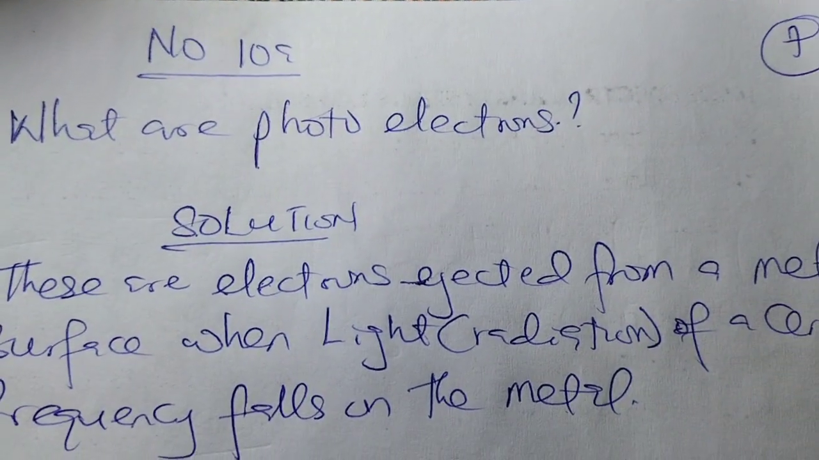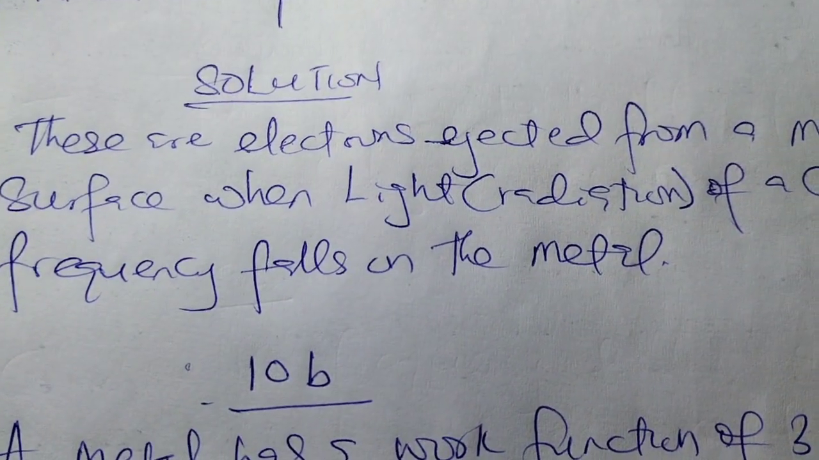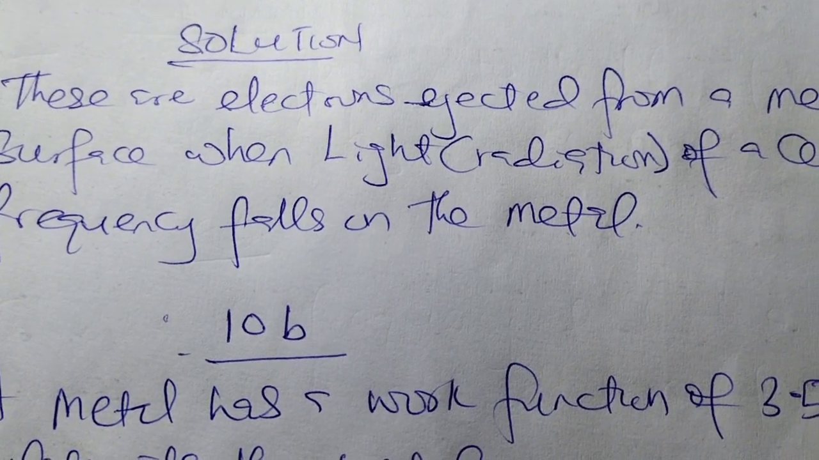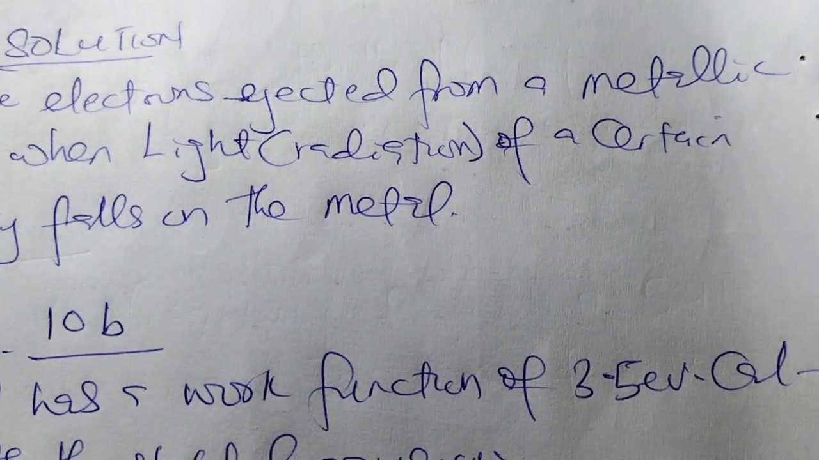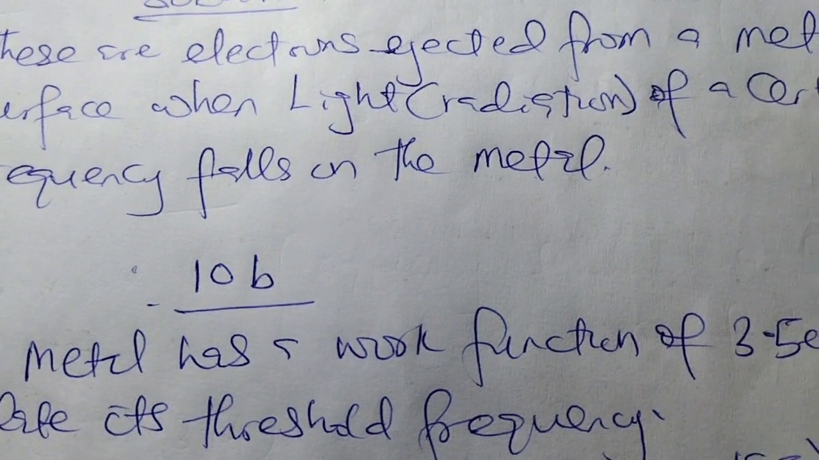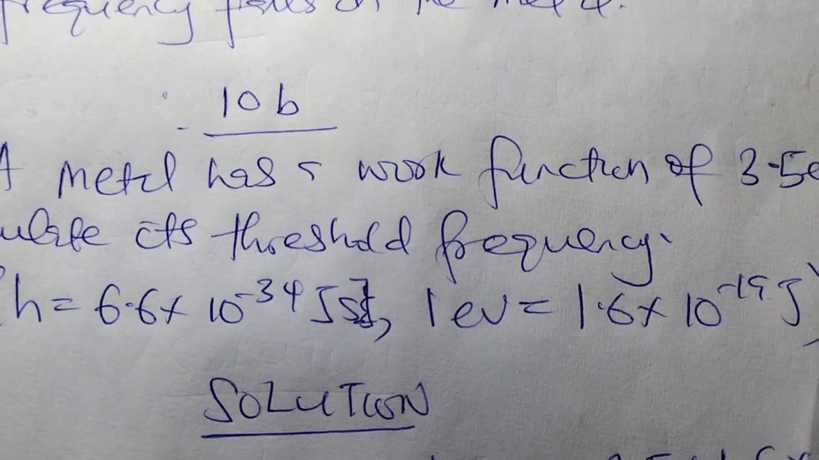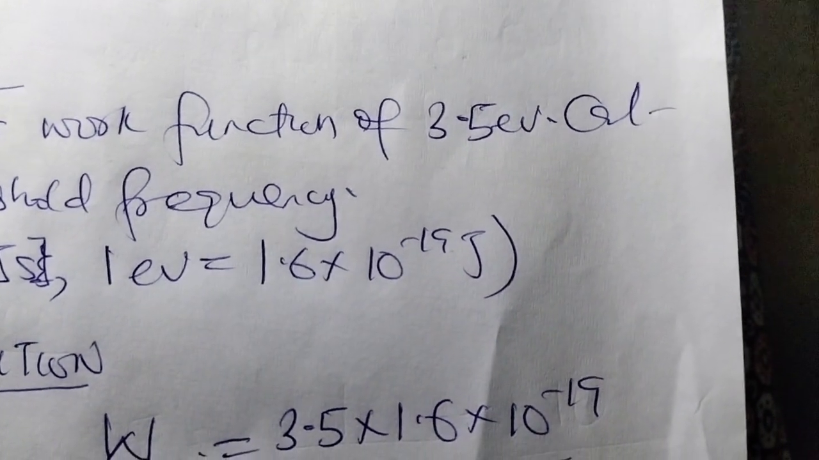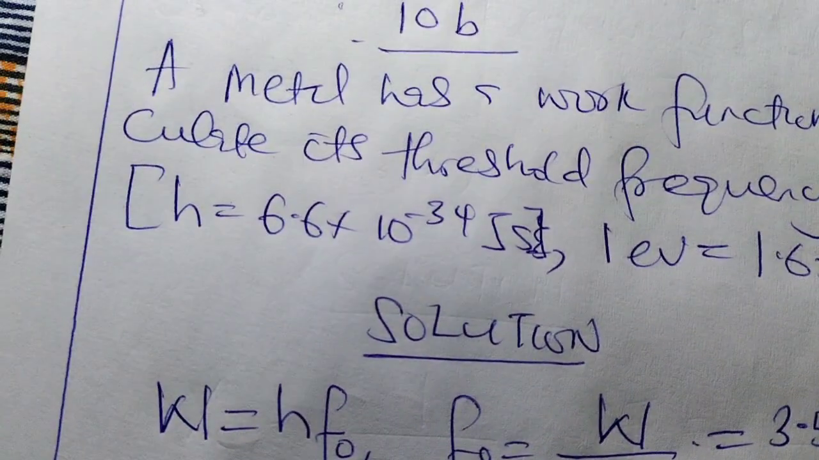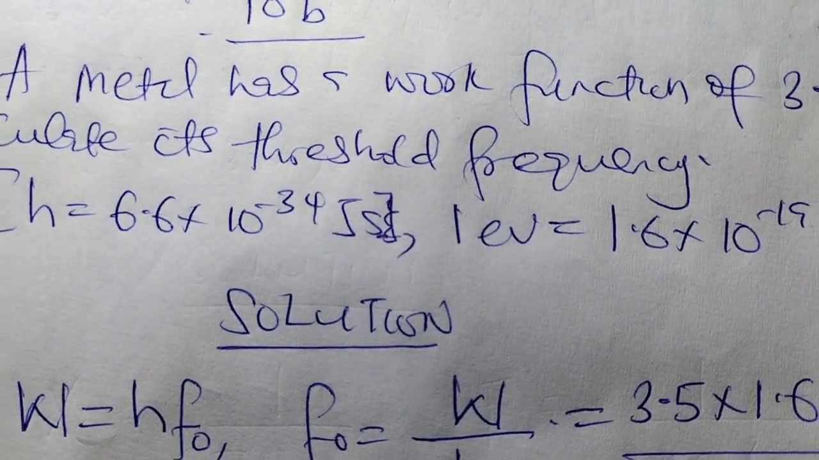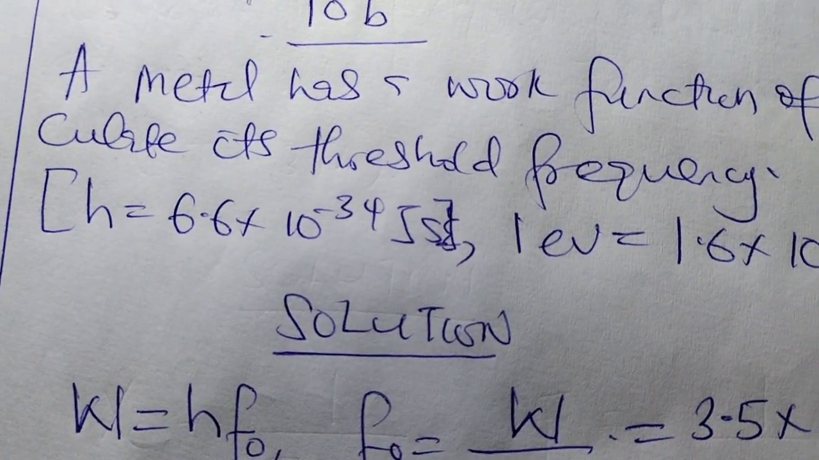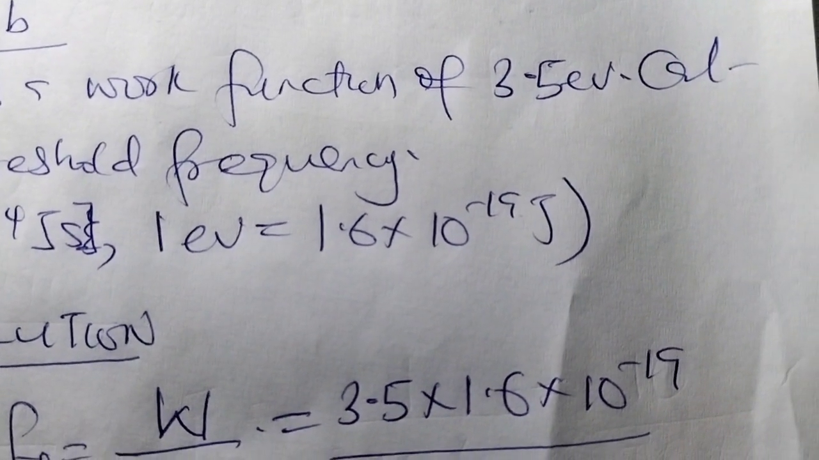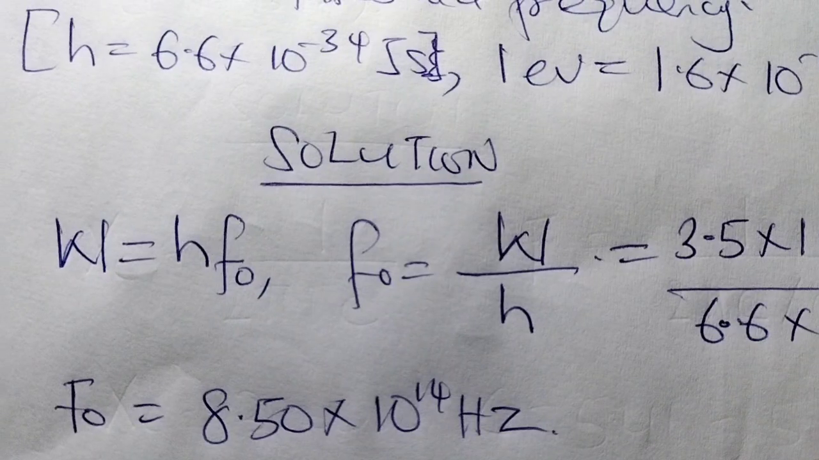Number 10a. What are photoelectrons? These are electrons ejected from a metallic surface when light or radiations of a certain frequency falls on the metal. 10b. A metal has a work function of 3.5 electron volt. Calculate its threshold frequency, and we're given the Planck constant 6.6 times 10 to the power minus 34 joules second, 1 electron volt as 1.6 times 10 to the power minus 19 joules.